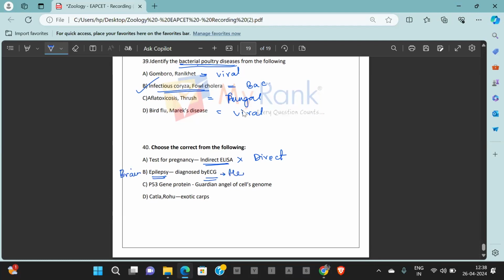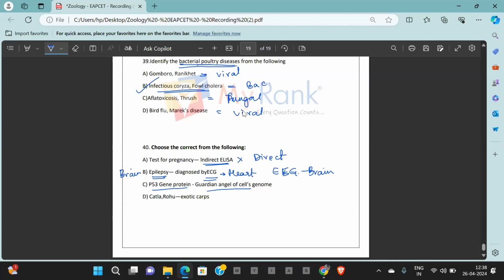ECG is for heart. How do you diagnose brain? EEG, electroencephalography, is the one which is used for brain, not ECG.